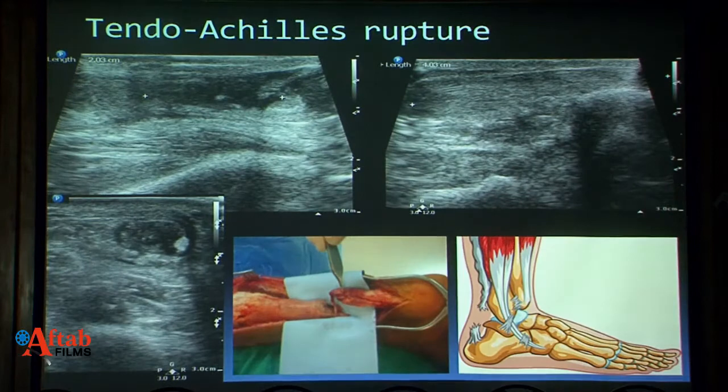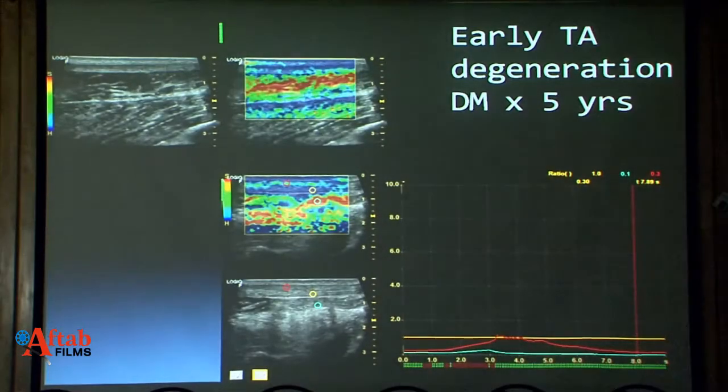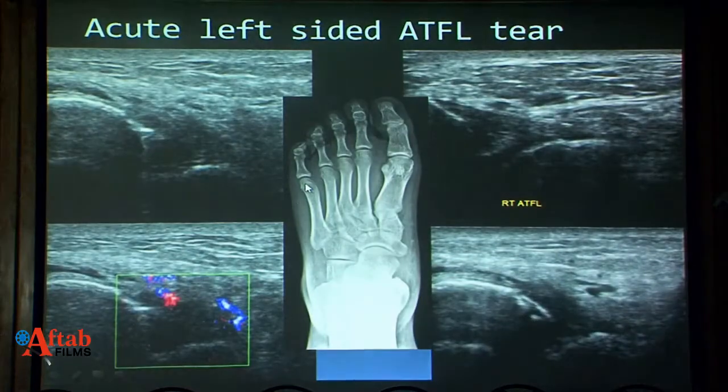Tendo-Achilles rupture, of course we all know, this has been covered. What I intend to mention is that there is always an underlying degeneration in almost all the cases of Tendo-Achilles rupture. So we can study them on elastography. This is a normal tendon and this is an abnormal tendon, wherein we can see that these are red soft areas and significant amount of tendon degeneration, especially in diabetics. I take the opportunity to look at the tendons whenever the patients are referred for Dopplers. So you can see this is early degeneration, and ultrasound plays a role to prevent such tears by modifying their exercises or any other kind of physical therapy.